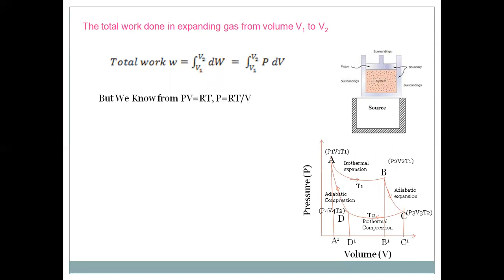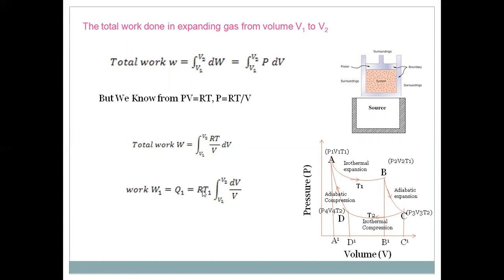But we know from the ideal gas equation, P is equal to RT by V. When this RT by V is substituted into this equation, the amount of work done, W, is equal to the integration from V1 to V2, with P replaced by RT by V, into dV. We know R is constant and T is the temperature, that is T1. So when taken outside, Q1 is equal to W1, which is the amount of heat received from the source.